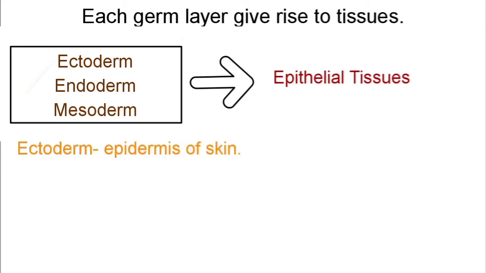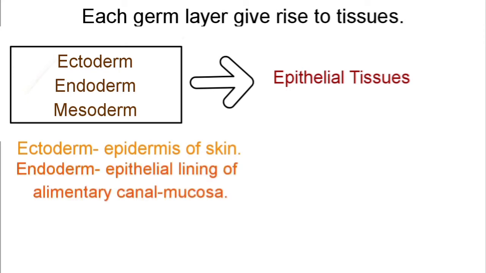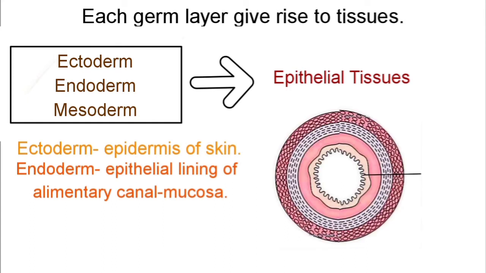That is, the ectoderm gives rise to the epidermis of skin. It is the outermost layer that makes up our skin. The endoderm gives rise to the epithelial lining of our alimentary canal that we call mucosa. This is a cross section of our alimentary canal, and the innermost layer that we are seeing here is mucosa. It is made up of epithelial tissues that arise from endoderm.